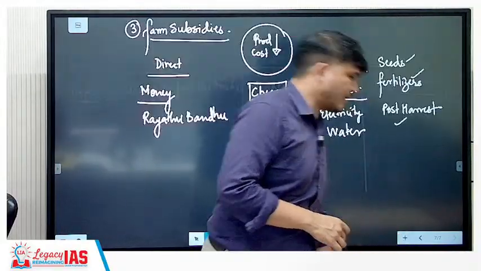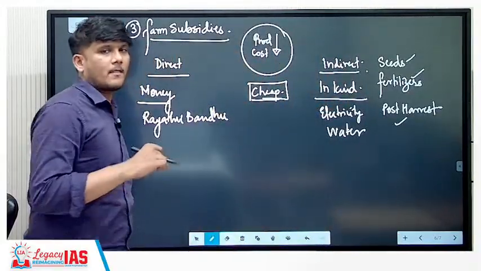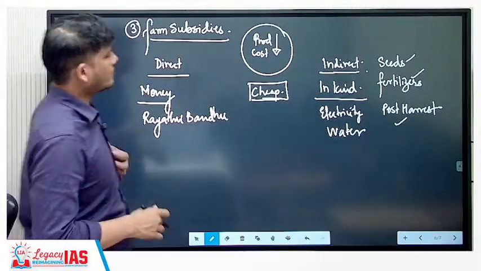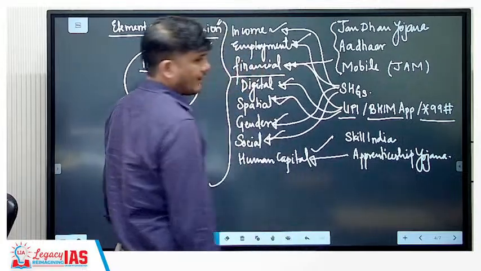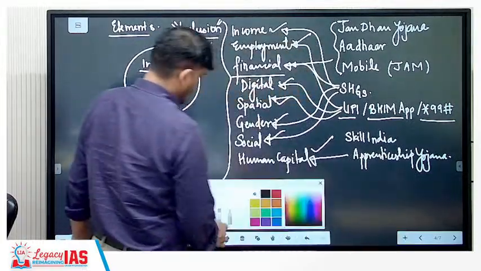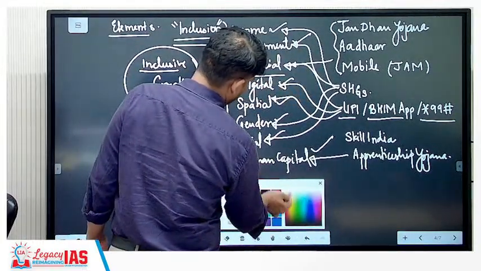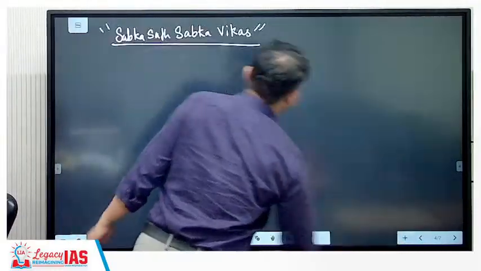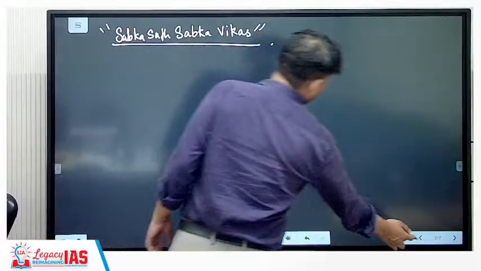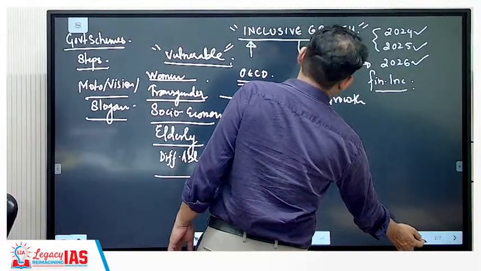So, a quick recap of what we have done so far. See, three things have been covered so far with respect to the mains perspective. First, the very important thing, I'll just reiterate, is inclusive growth. We are doing this from the perspective of mains.